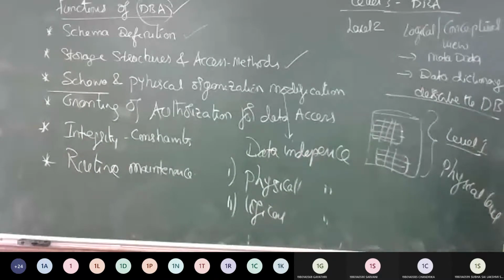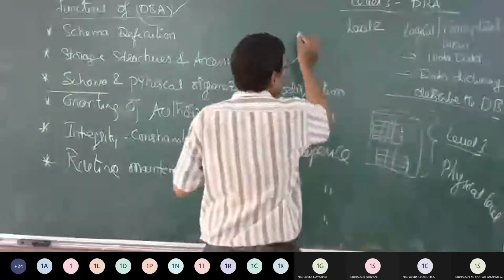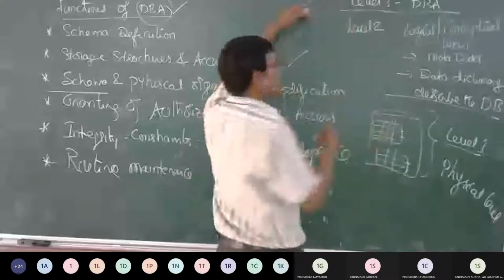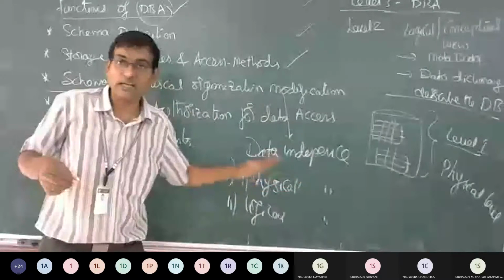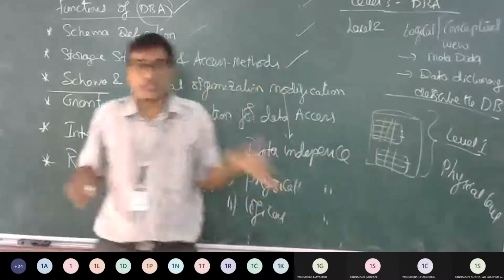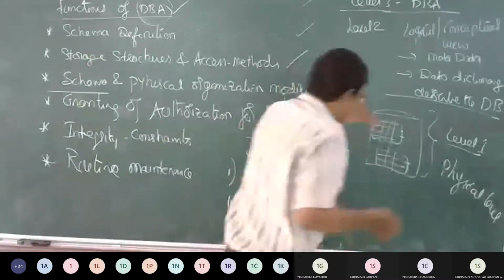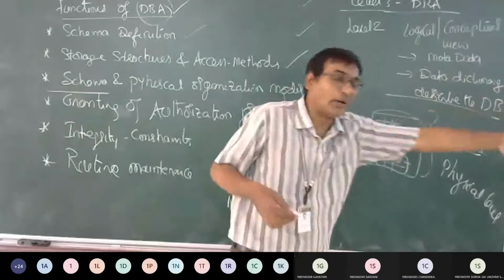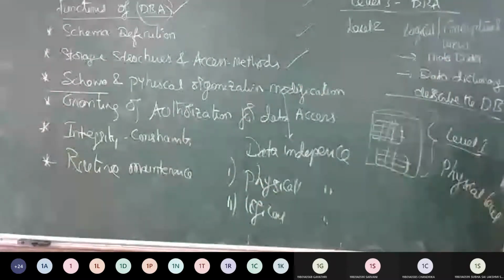So what does physical data independence mean? I can change my storage space so that next time when I include it, it will not affect L2, it will not affect L3. That is where we call it physical data independence. I can upgrade, I can migrate my storage structure from one location to another. I can migrate my physical level from one location to another, but the data will not be lost.